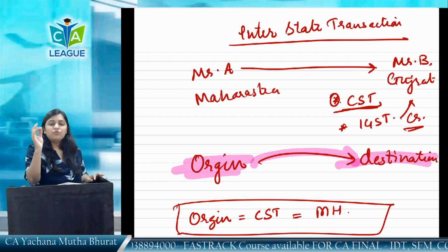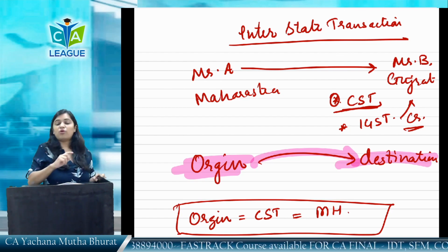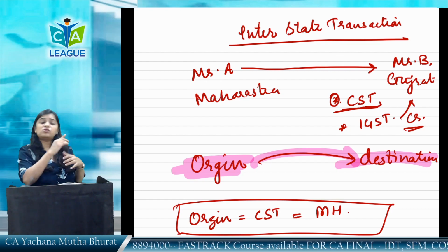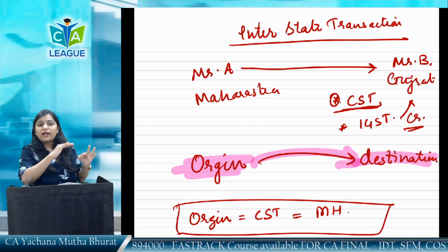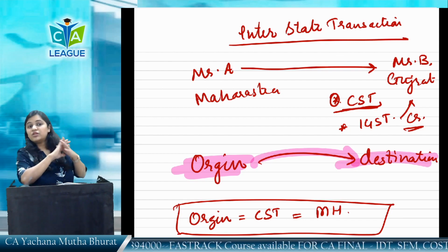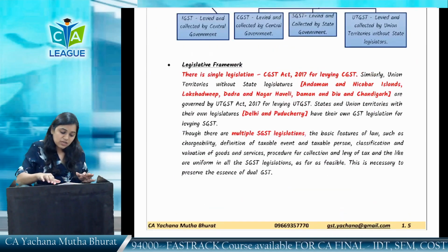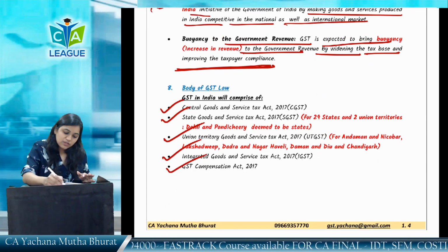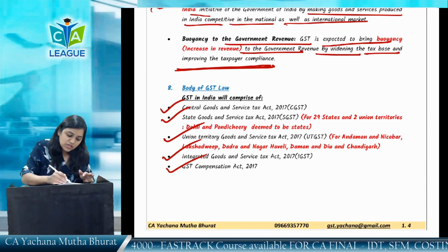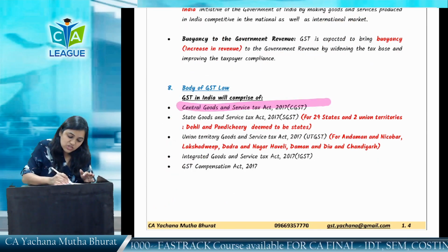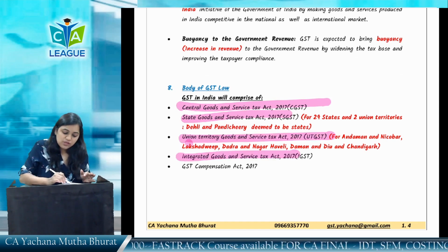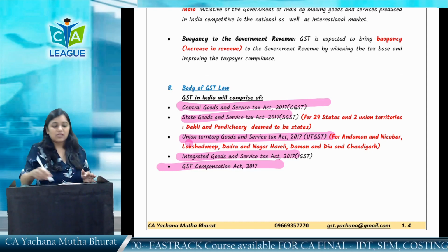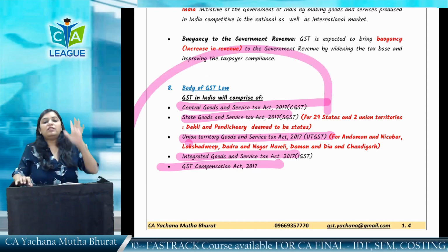We will collect GST compensation cess from sin goods or luxurious goods, and we will pay it to the government who lost due to the implementation of the GST. And here comes GST compensation cess. So these were the 5 acts which have come: CGST Act 2017, SGST Act 2017, UTGST Act 2017, IGST Act 2017 and GST compensation cess, and this is the body of GST law, these 5 acts.